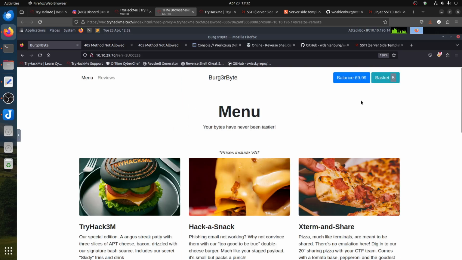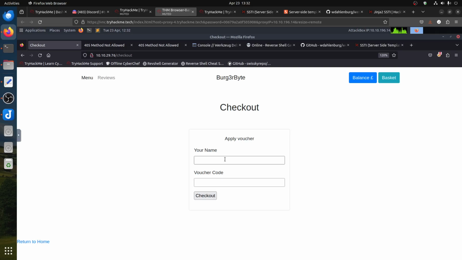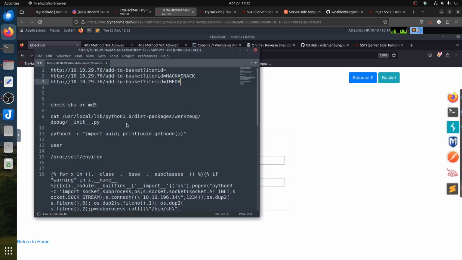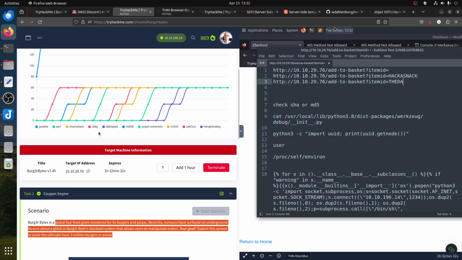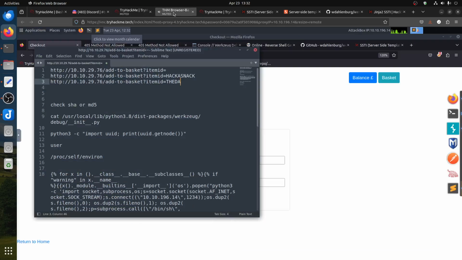Now the question, of course, is to proceed to checkout and set straight. It's like there's no payment, so basically you must know the voucher. If you don't know the voucher, you don't. Now after running around, and because the room is TryHackMe 3 million, you assume somehow this is the voucher.